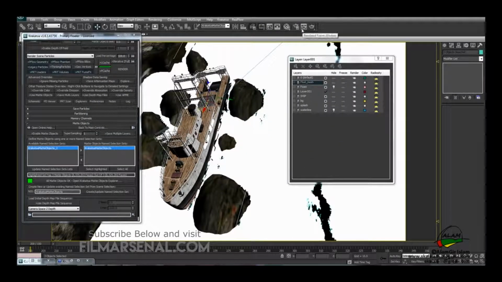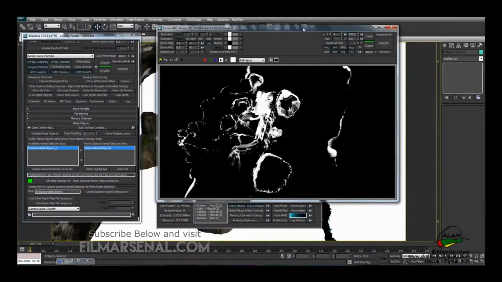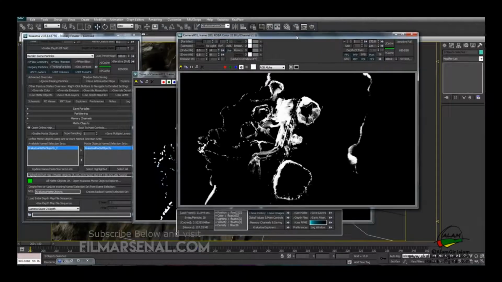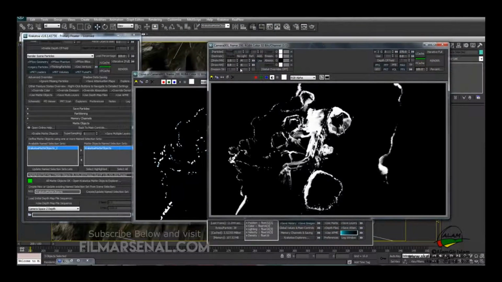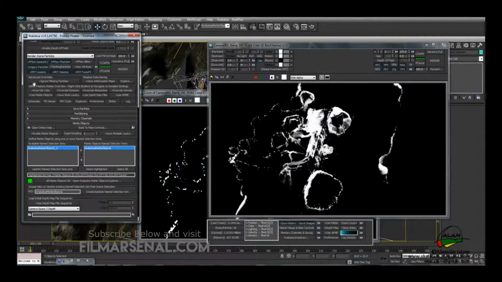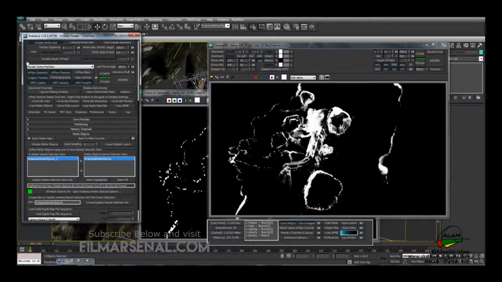Now if you go to the render frame window, keep a copy of this and then re-render and wait for it to complete. Okay, we made a little mistake. We forgot to switch on enable matte objects.